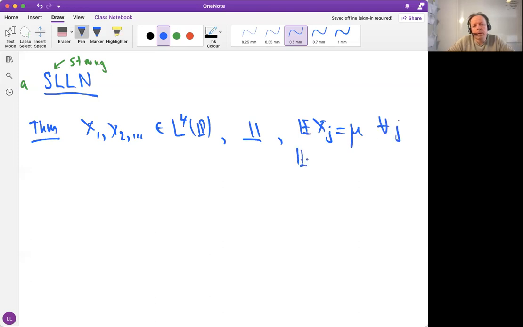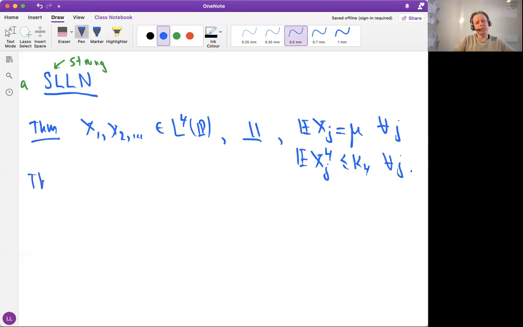We assume that we have a fourth moment of each Xj. That would be the L4 norm. Let's assume that it is bounded by a uniform constant K4 for all j. Independent random variables, constant mean, bounded fourth moments.